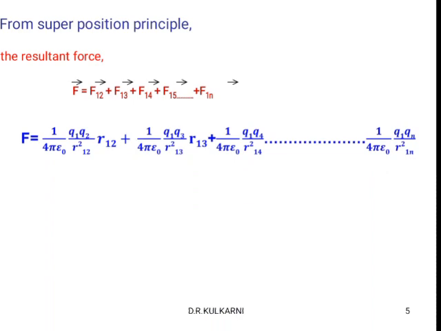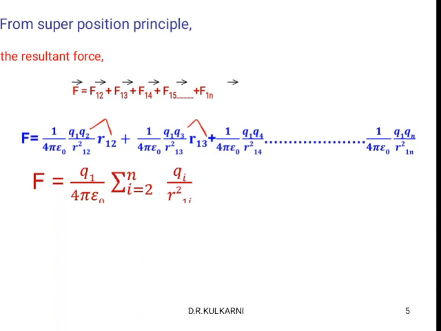After substitution, F equals 1 divided by 4 pi epsilon naught, Q1 Q2 divided by R12 square, R12 cap, plus 1 divided by 4 pi epsilon naught, Q1 Q3 divided by R13 square, R13 cap, and so on up to Q1 Qn, R1n square, R1n cap. Then, to write it in a simple manner, we use the summation symbol to simplify this. F equals Q1 divided by 4 pi epsilon naught.